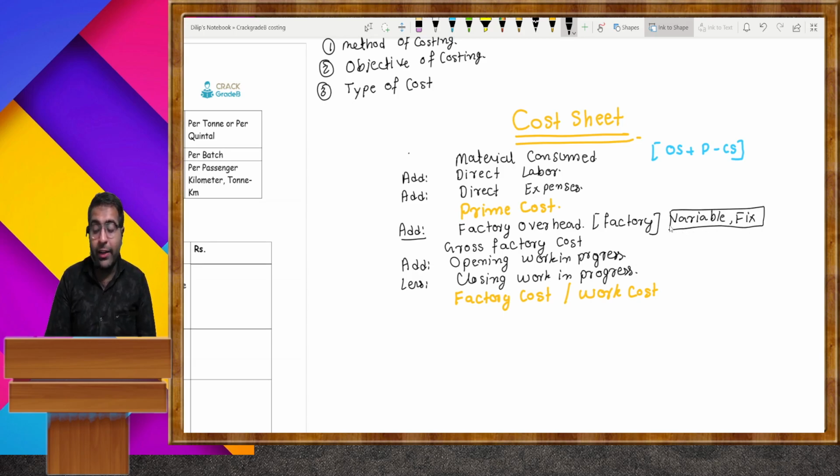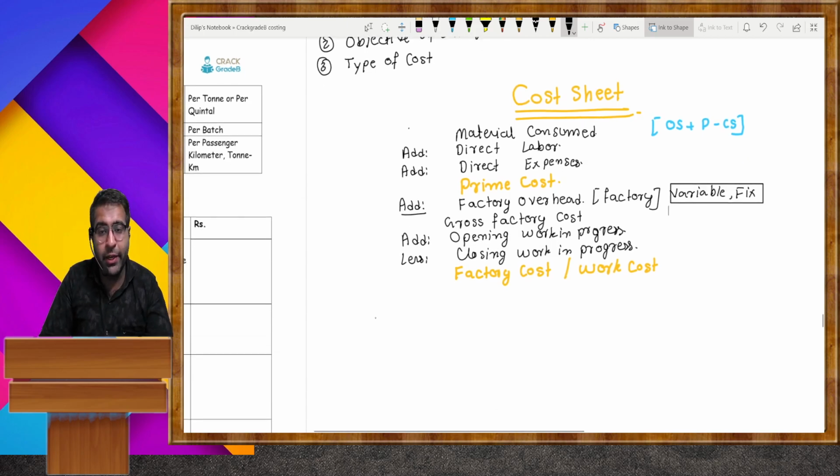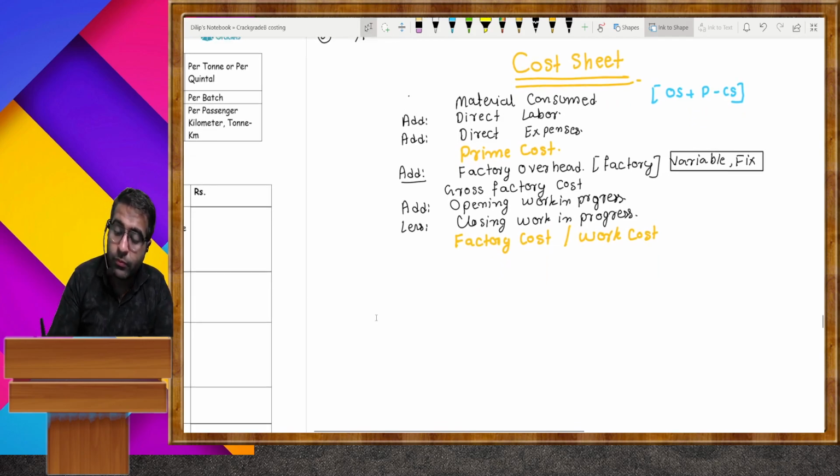Now there is a question, sir, what are the examples of factory overhead? Just wait, I'll tell you about the factory overheads. First we complete the cost sheet, then I will explain it. Factory cost and work cost.